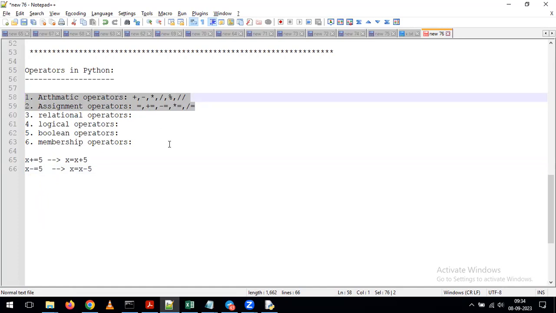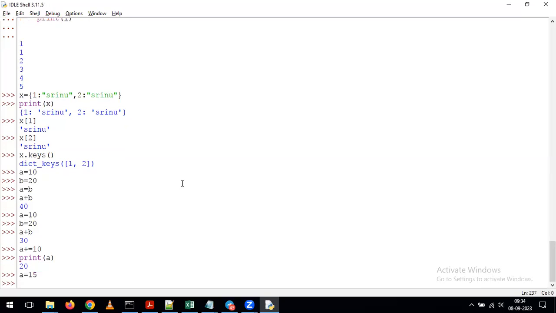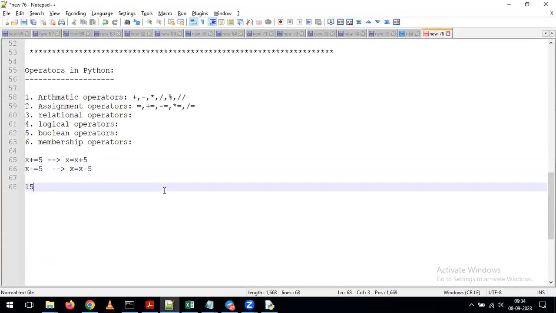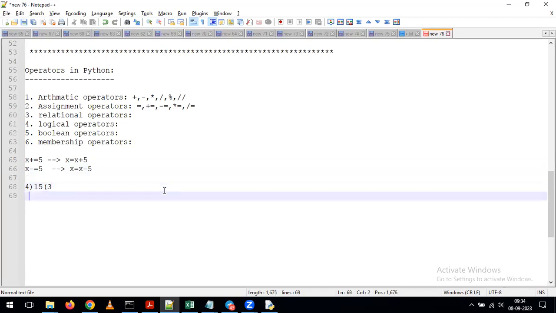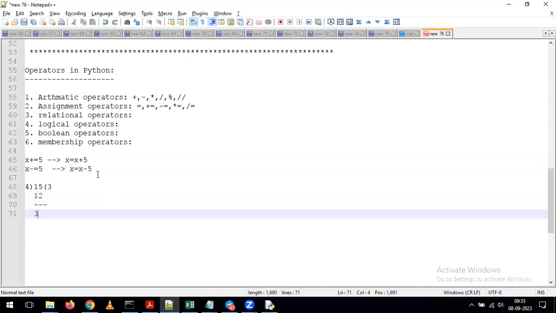Sir, can you please tell about the double slash? Okay, so for example, say A equal to 15 and B equal to 4. Now tell me, in general mathematics, if I divide 15 by 4, what will happen? We get quotient 3 and remainder 3. This is the normal division, so whenever we perform division, this is the way we do it, right?